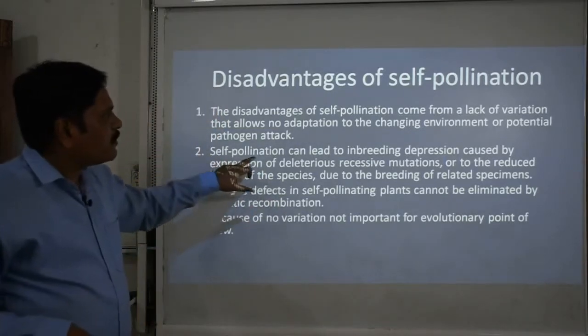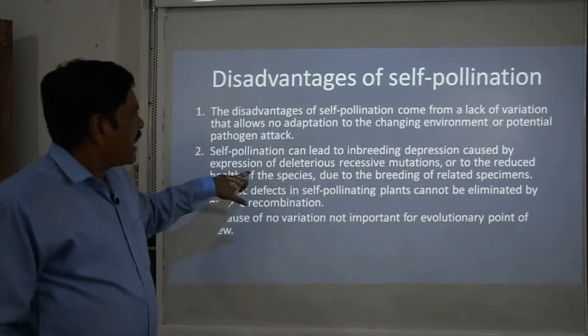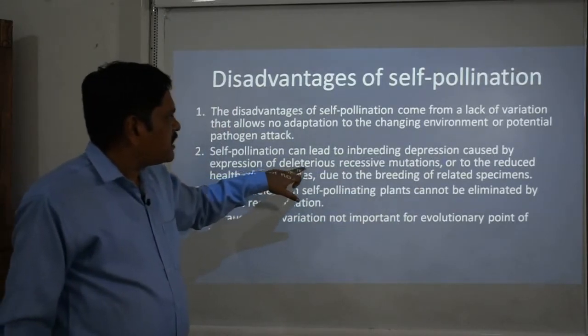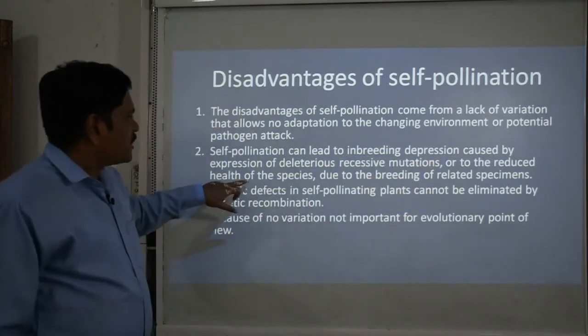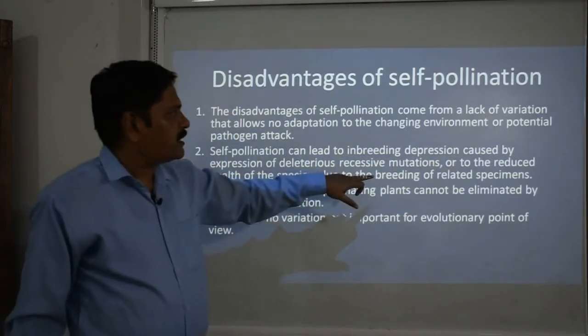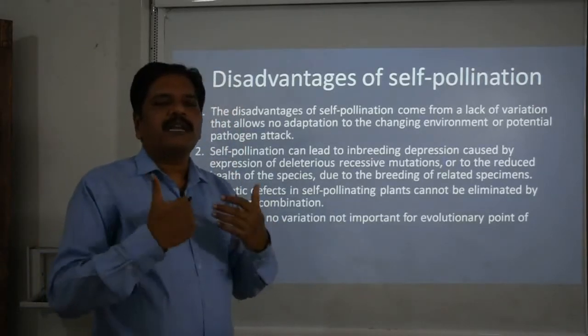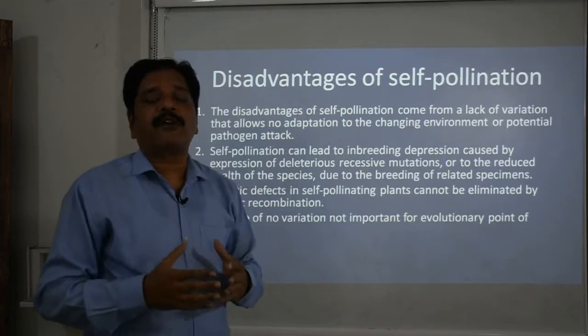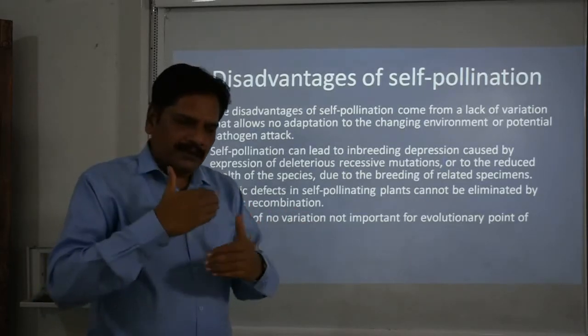Now, self pollination can lead to inbreeding depression caused by expression of deleterious recessive mutations, or to reduced health of the species due to the breeding of related specimens. Inbreeding is responsible for inbreeding depression. Inbreeding depression means what?